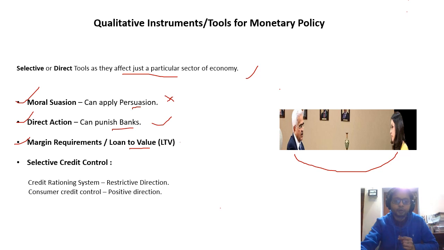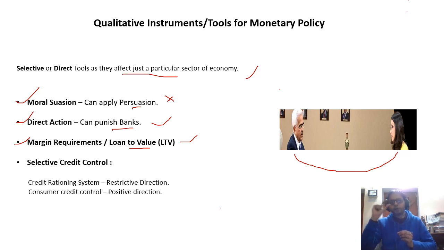The next one is margin requirement, loan to value. That was a very important qualitative tool in which RBI gives a kind of margin to the banks. For example, when RBI gives a loan to the banks, they have to surrender a collateral such as a government security.